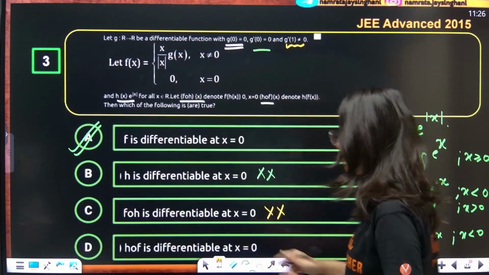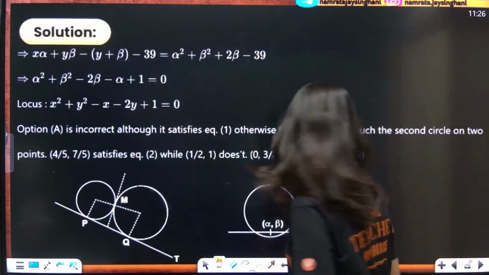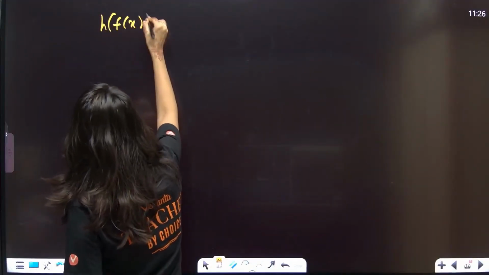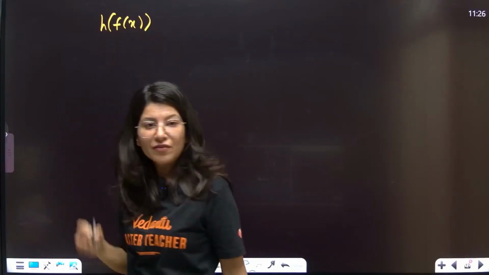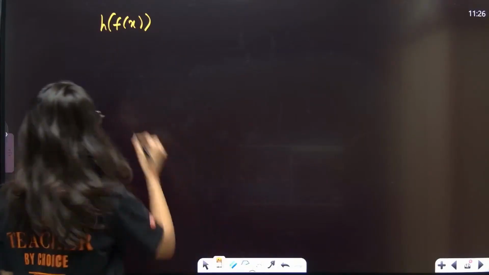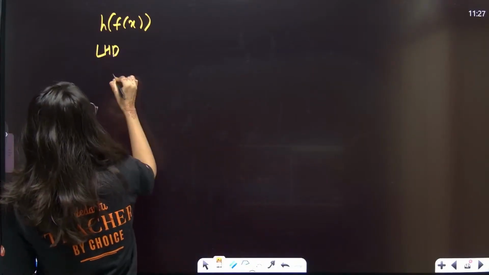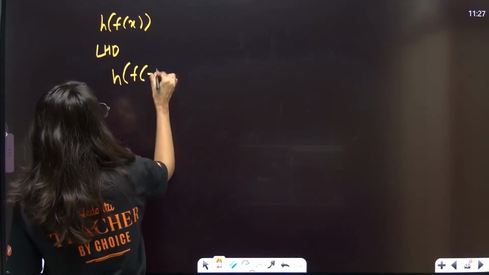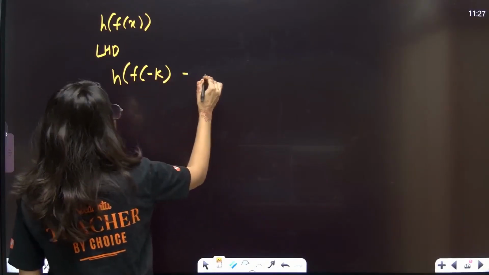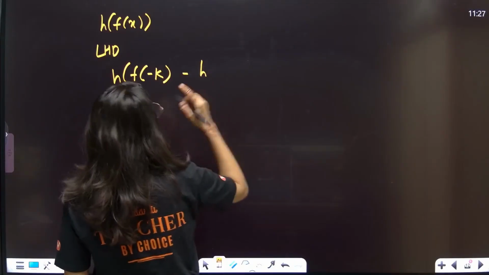Now h of f of x. Similarly, we are going to talk about LHD of h of f of x. So that is h of f of minus k minus h of f of 0.